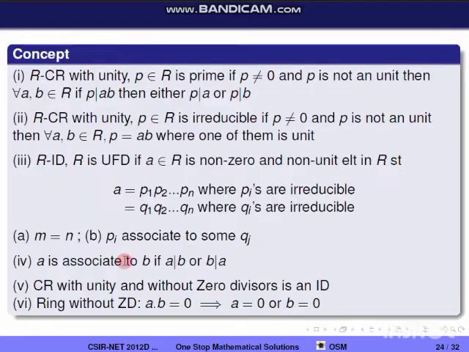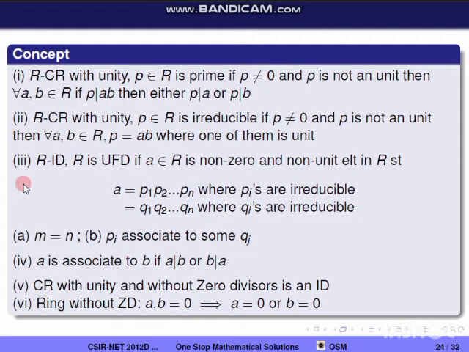So we'll look at the concepts used. R is a commutative ring with unity. P in R is a prime element if P is non-zero and not a unit, and then for every a, b in R, if P divides ab, then either P divides a or P divides b. Second, R is a commutative ring with unity. P in R is an irreducible element if P is non-zero and not a unit, and then for every a, b in R, P equal to ab implies one of them, a or b, is a unit.